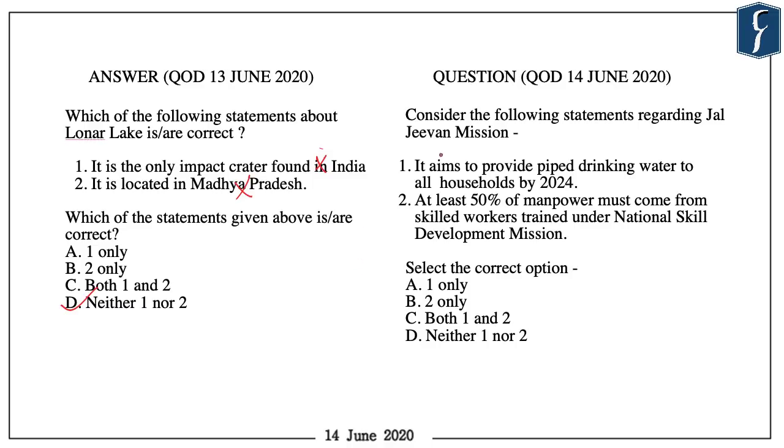The question of the day for today is, consider the following statements regarding Jal Jeevan Mission. Statement 1, it aims to provide piped drinking water to all households by 2024. Statement 2, at least 50% of manpower must come from skilled workers trained under the National Skill Development Mission. Option A, 1 only, B, 2 only, C, both 1 and 2, D, neither 1 nor 2.